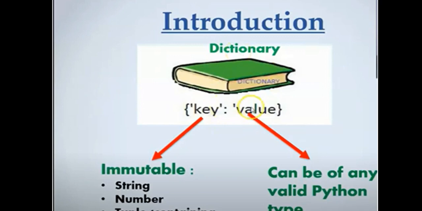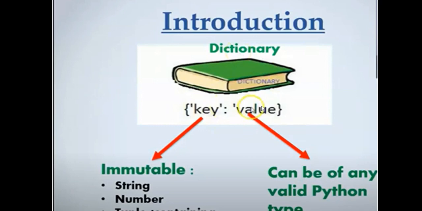That's why a tuple is immutable. What do we mean by immutable? As you know, the value in place cannot be changed. That is immutable. Whereas the value component of your pair can be of any valid Python data type. It may be mutable, it may be immutable, whatever it is.